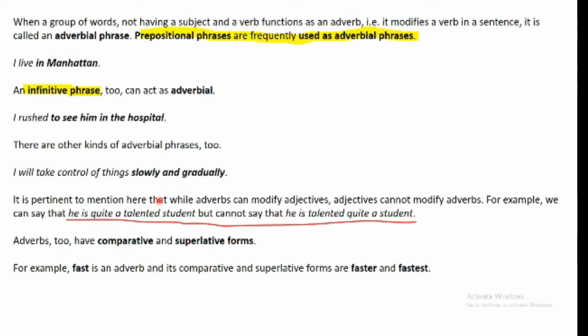Like we earlier said that adverbs modify adjectives, it should be kept in mind that adjectives do not modify adverbs. As in this example, we can say he is quite a talented student, but we can definitely not say that he is talented quite a student, because quite is modifying a talented student, but talented being an adjective cannot modify the adverb quite. And like adjectives, adverbs too have comparative and superlative forms. For example, fast is an adverb, and its comparative and superlative forms will be faster and fastest. Faster is the comparative form and fastest is the superlative form.